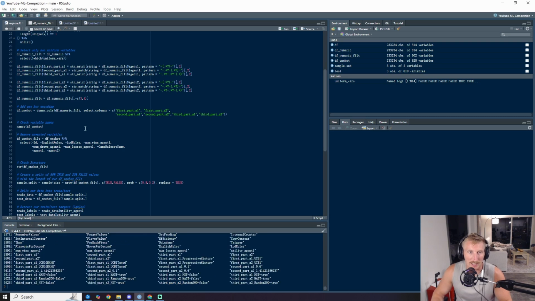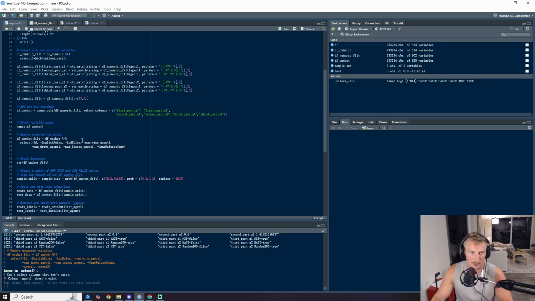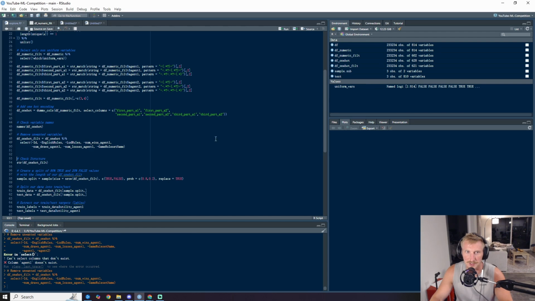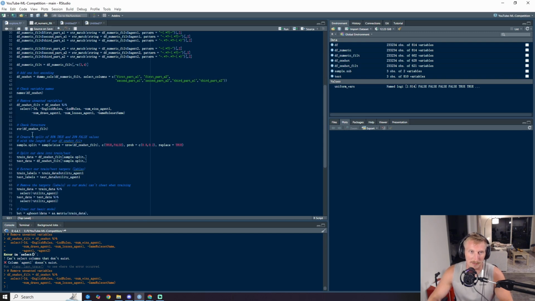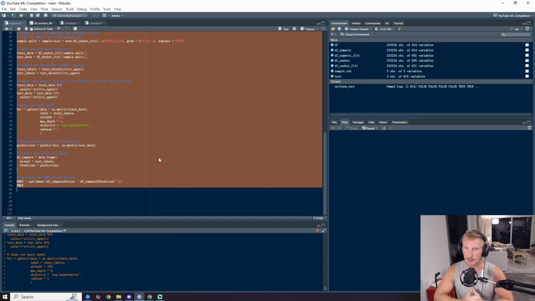And we're about to have even less when we remove the ones that we don't want. Got an error because agent 1 and 2 don't exist anymore. So I'm just going to remove those. I'll run that again. Boom. So df one hot filtered now has 621 variables, down from 2,000. We removed a lot of stuff. We'll see if it affects it in a positive or negative way, and we'll go from there. So actually, let's just create our model right now with what we have, and we'll check the RMSE value and see what happens if we made any improvements. I don't know if we'll see much right now, but we'll check.